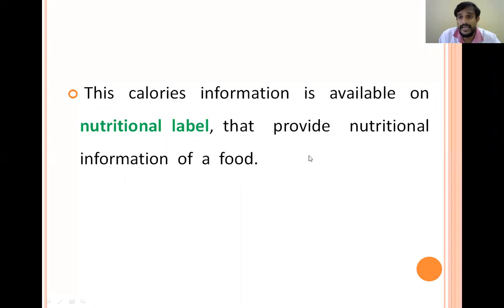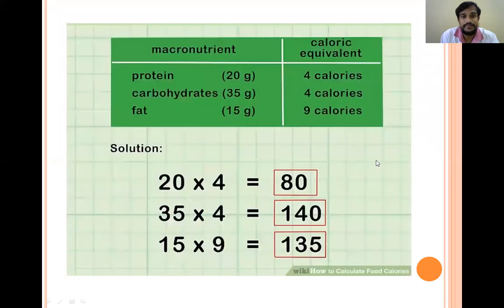This nutritional label, which is present on all the coverings of the food items, will provide the nutritional information. So here you can see on some nutritional labels, there will be grams of protein, grams of carbohydrates, and grams of fat, and they will give the calorific value of the individual components. And in some nutritional labels, the energy will be directly calculated.